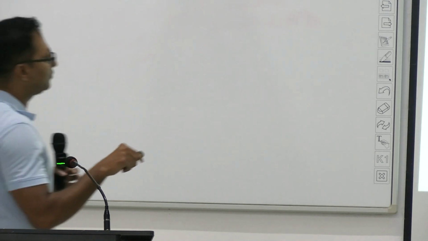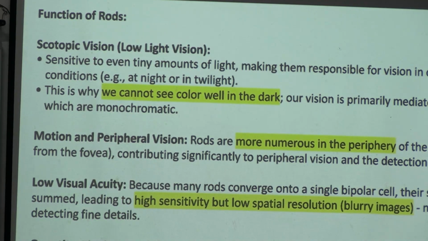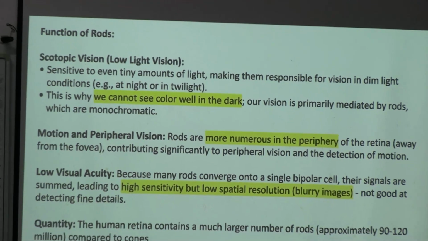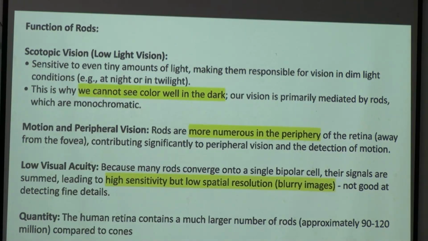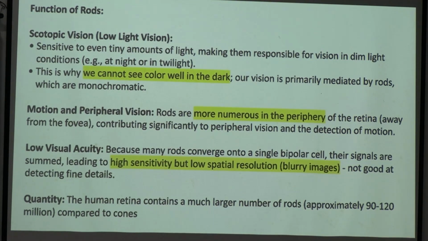It is sensitive to very tiny amounts of light, making rods responsible for vision in very dim light. Even if light is there, you will not be able to perceive color because your vision is scotopic vision. It is a type of monochromatic vision, and the cells responsible for this monochromatic vision are your rods, right? Okay. And remember, rods are more numerous in the periphery than in the central retina.